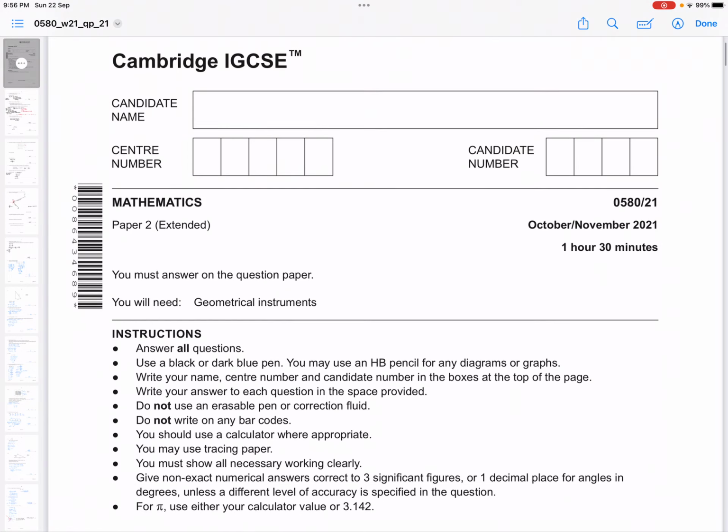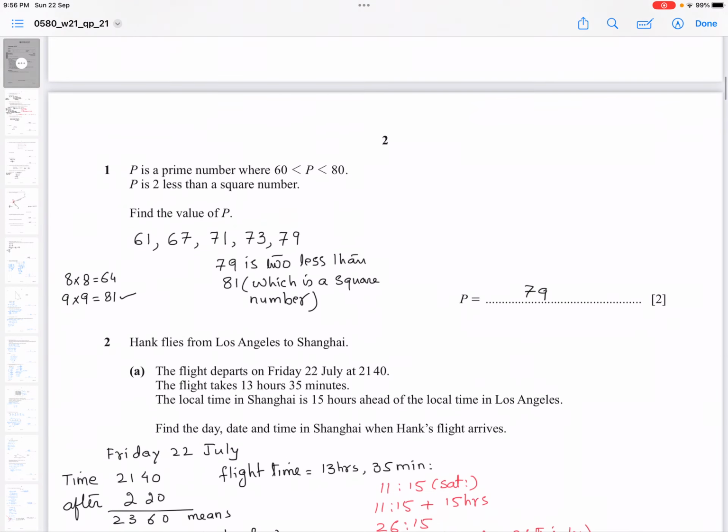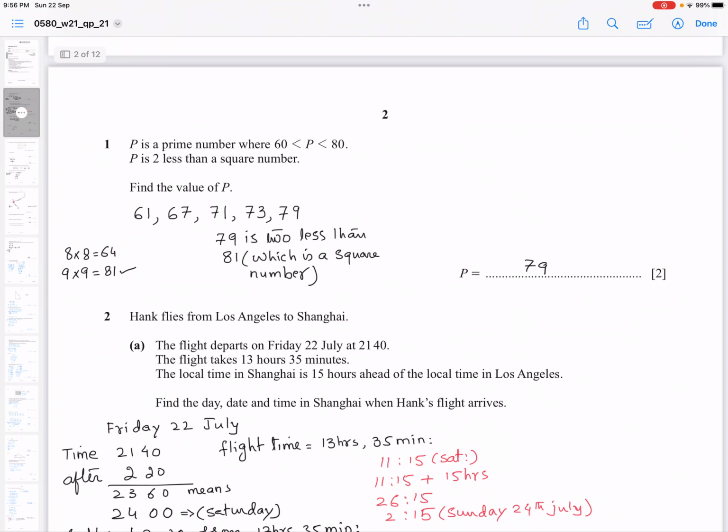Okay, in this paper, our question number 1 is: P is a prime number where P is less than 80 and greater than 60. P is 2 less than a square number. Find the value of P. So first of all, try to find all the prime numbers between 60 and 80. In this finding, you must be very careful that you don't pick a number which is not a prime number. So 61, 67, 71, 73 and 79 are the only prime numbers between 60 and 80.